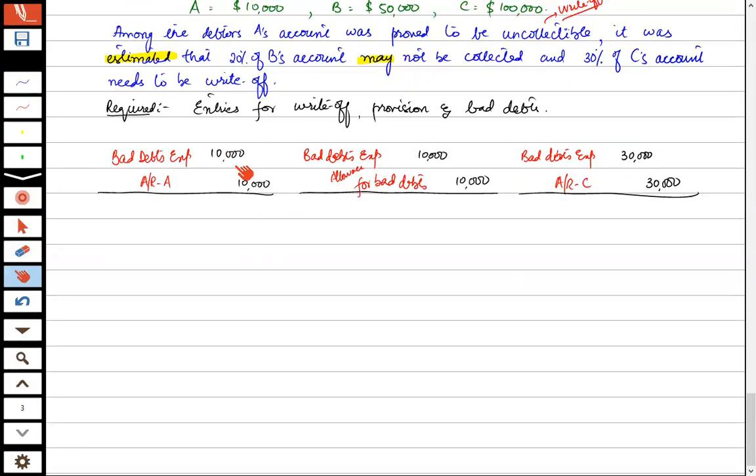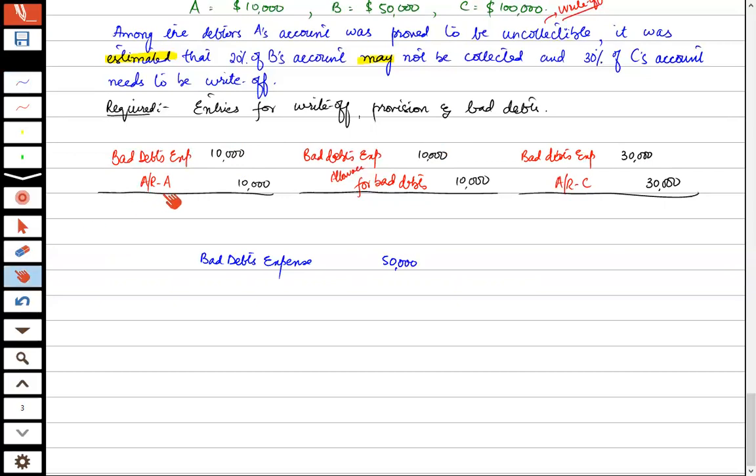So 10 and 10 is 20, and 20 and 30 is 50. So we can combine all bad debts expense in one line and in one amount, that is 50,000.